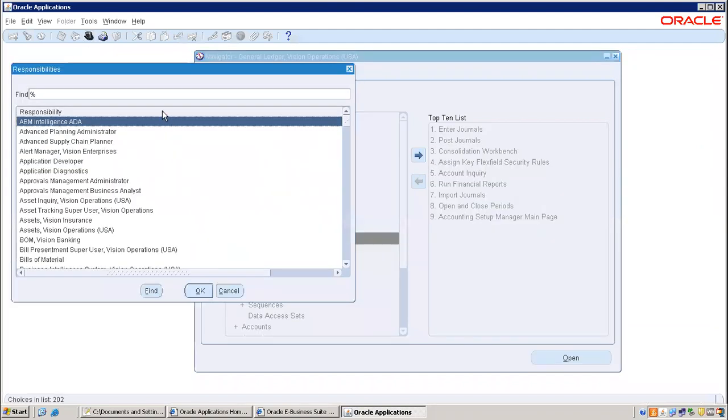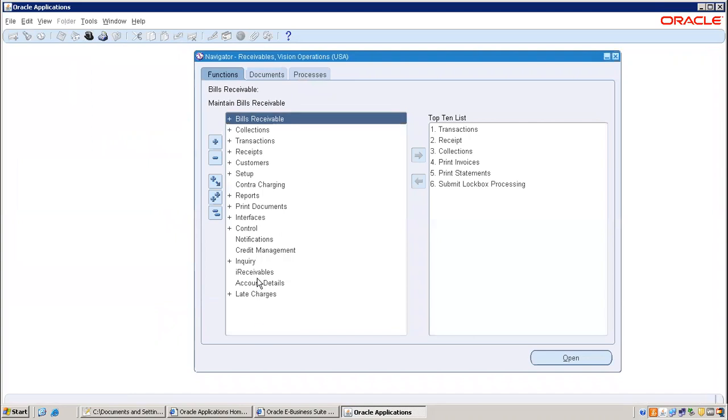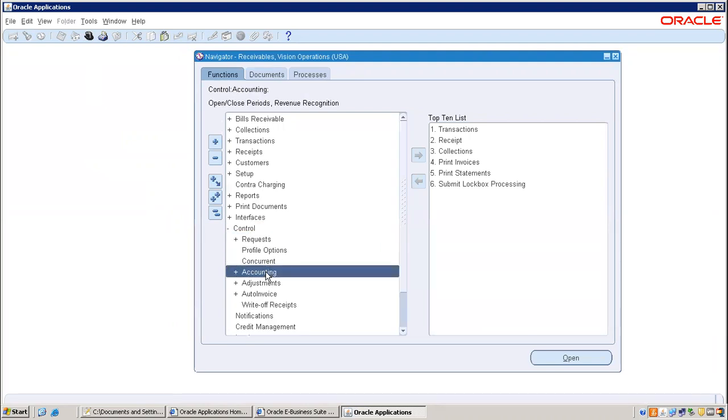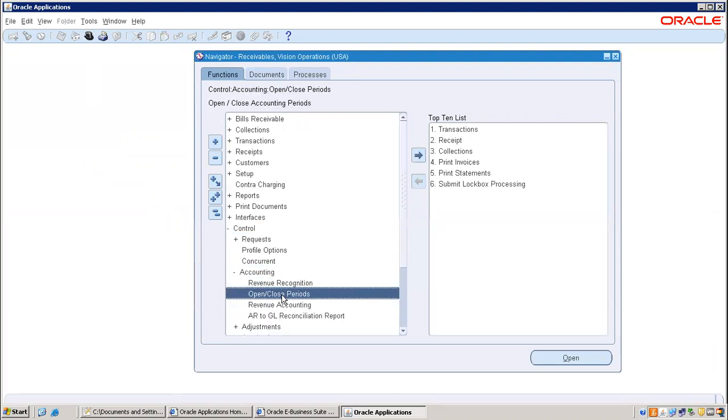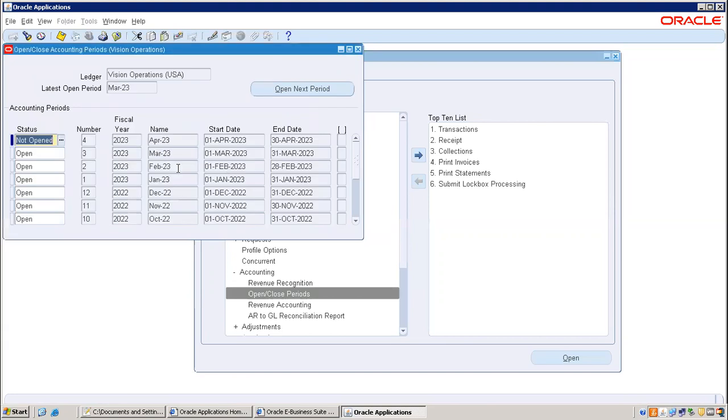Now next, receivables. Go to receivables. Receivables control is the navigation: Control, Accounting, Open/Close Periods. Here you have to give your ledger name. So January month is open.